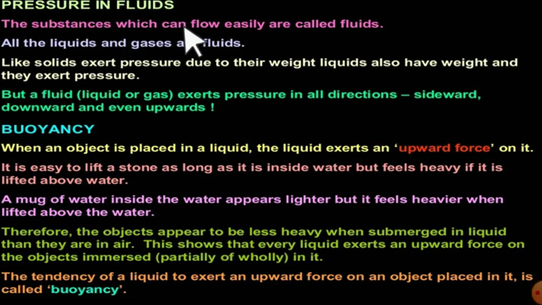Those substances are either gas or liquid. So liquids and gases collectively we call fluid. Like solids exert pressure due to their weight, liquids also have weight and they exert pressure.